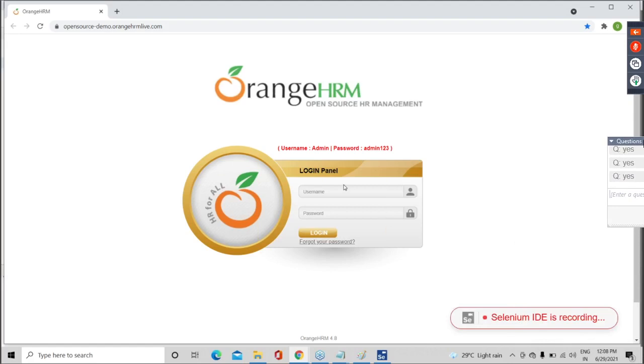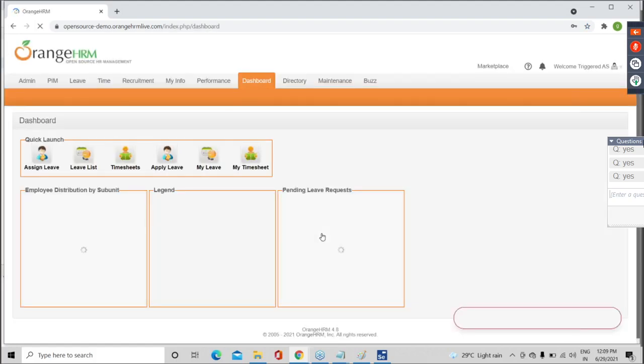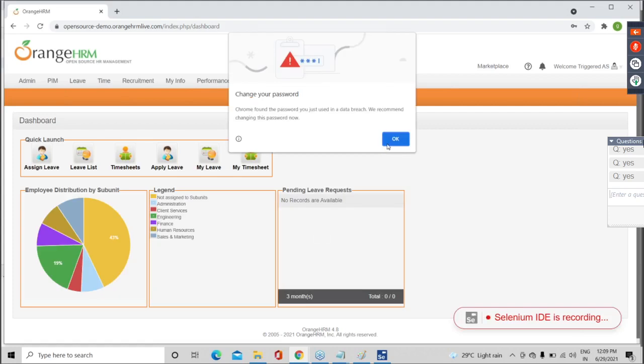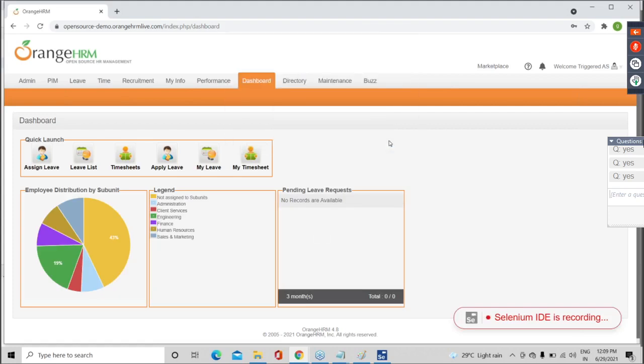So my first action is enter username as admin. Second action is enter admin123 as password. Next action is login. After login, go to welcome.